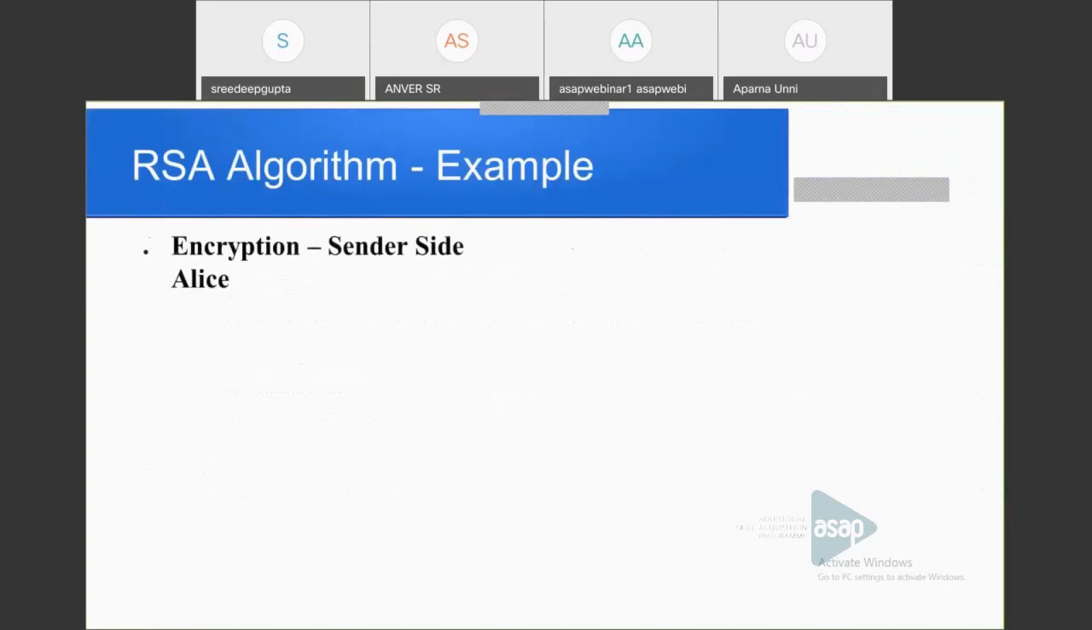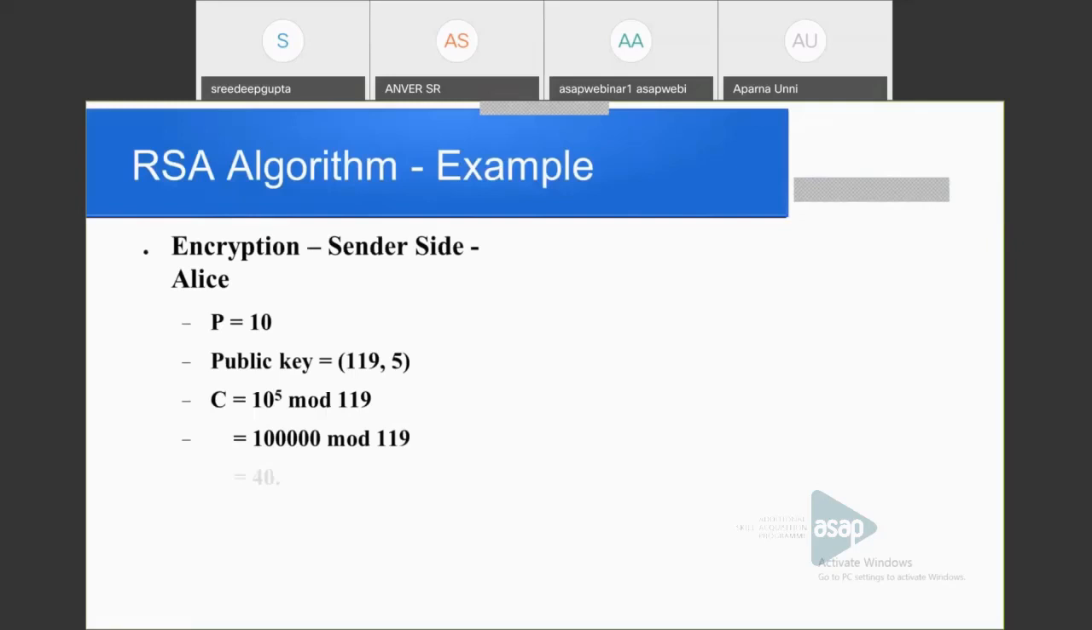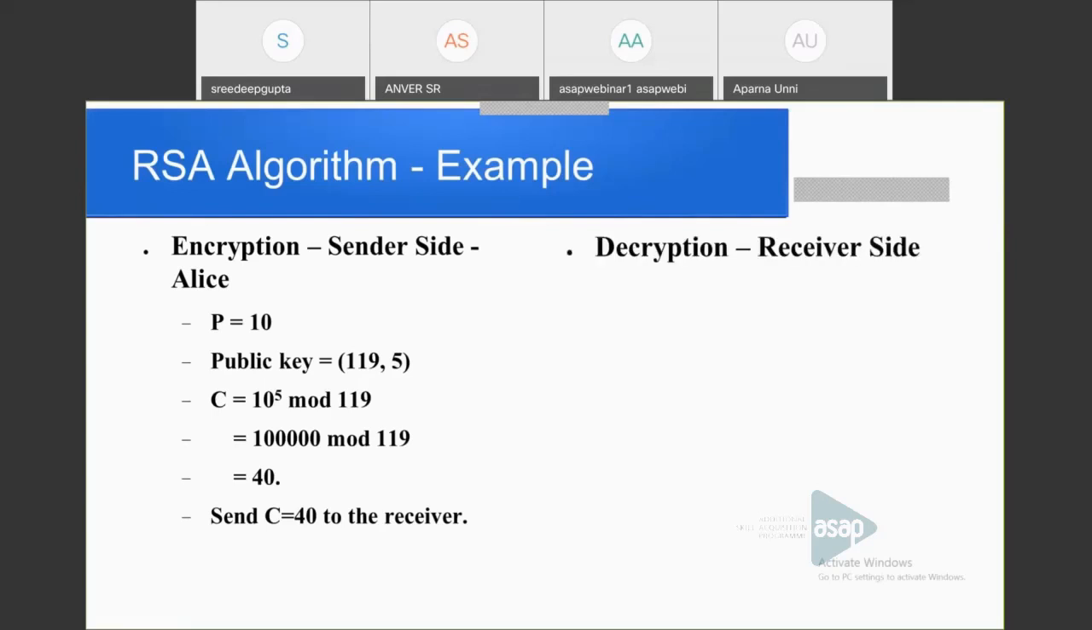Next, the same example, encryption and decryption process. Here the plain text is chosen as 10, and the condition is that the plain text P should be less than n. The public key is 119 and 5. So C is equal to P raised to e. P is 10 and e is 5. So 10 raised to 5 mod 119 is equal to 40. So C is 40. P is 10 and C is 40, and it is passed to the receiver.